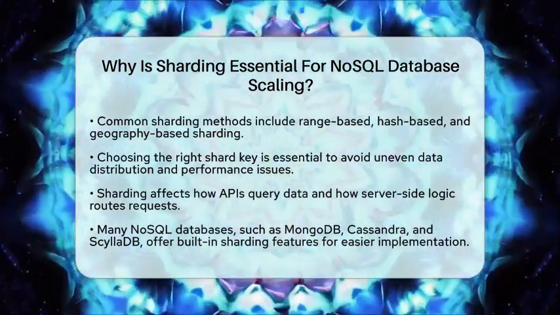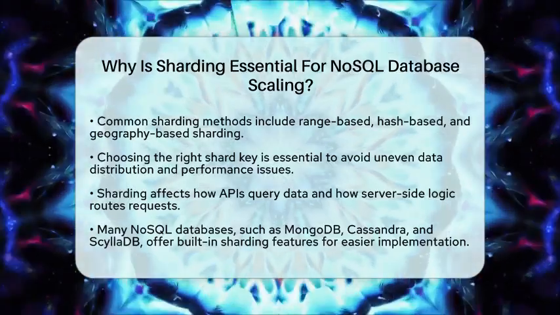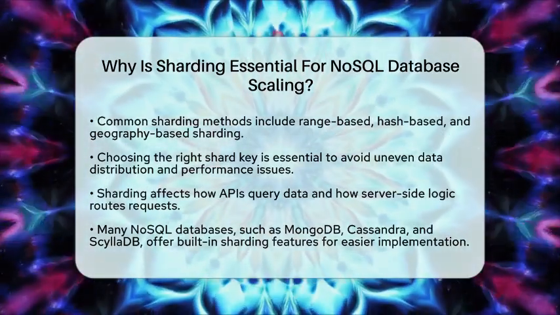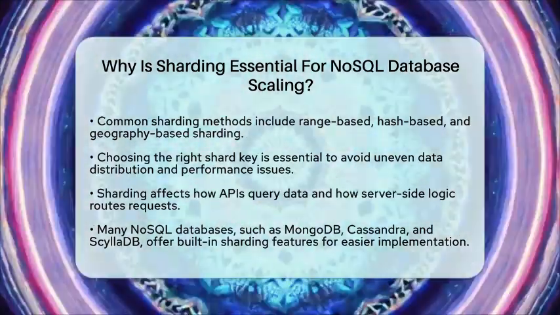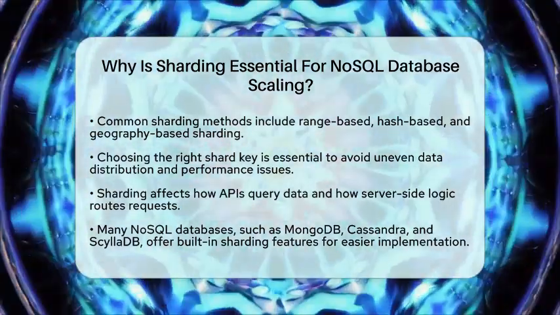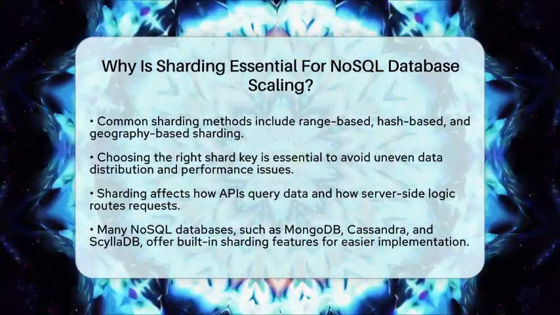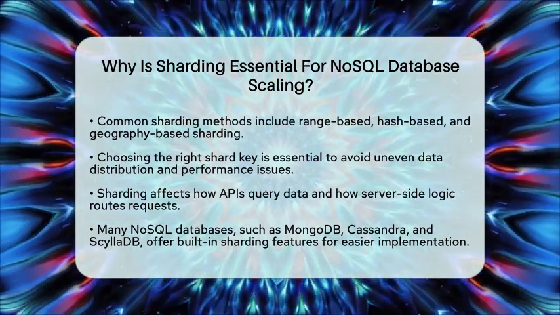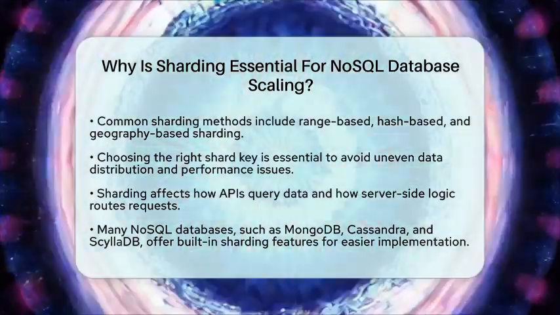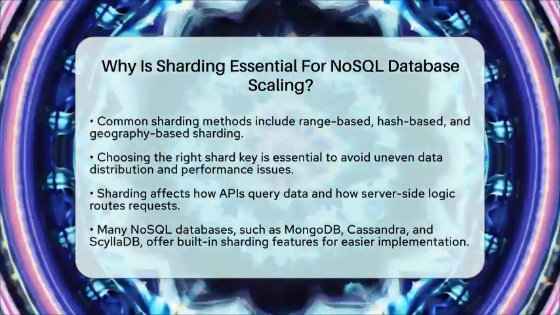In practical backend development, sharding impacts how application programming interfaces query data and how server-side logic routes requests. The application or database system must be aware of the sharding scheme to direct queries efficiently. Many NoSQL databases, like MongoDB, Cassandra, and others, offer built-in or automatic sharding features, making implementation easier for developers. Sharding is a fundamental technique that supports the scalability and performance of NoSQL databases. By partitioning data across multiple servers, it enables back-end systems to handle large-scale data and user demands effectively.